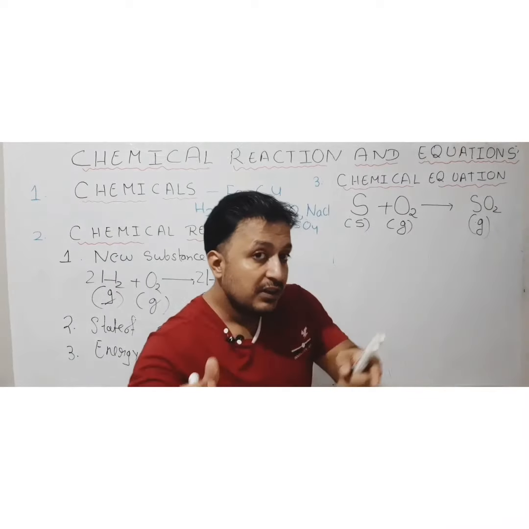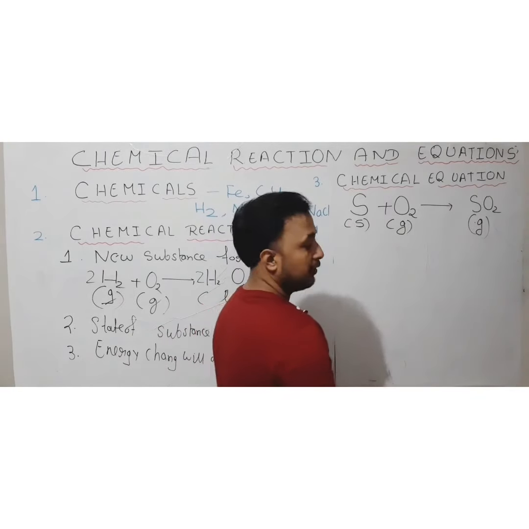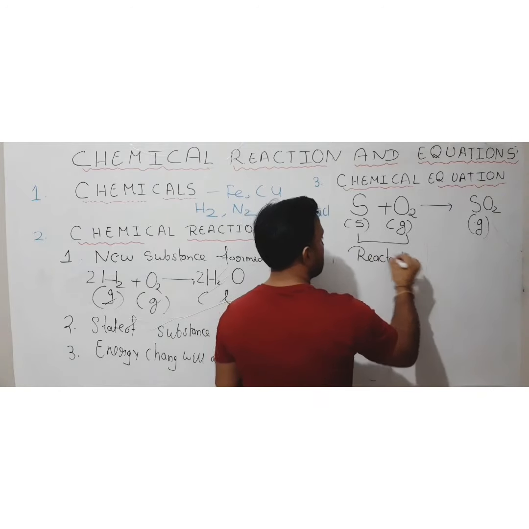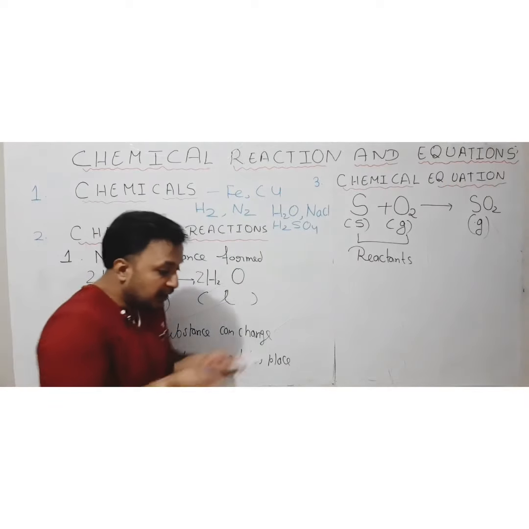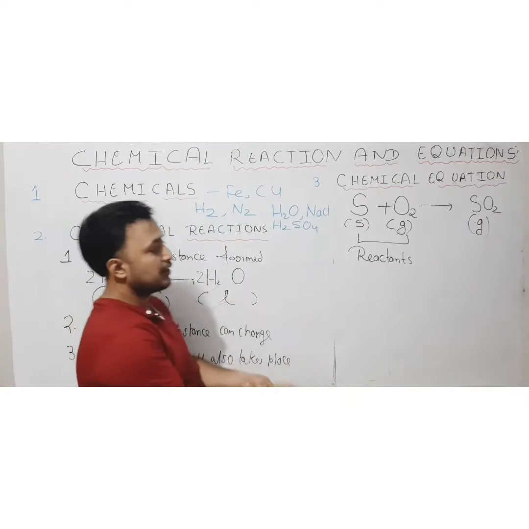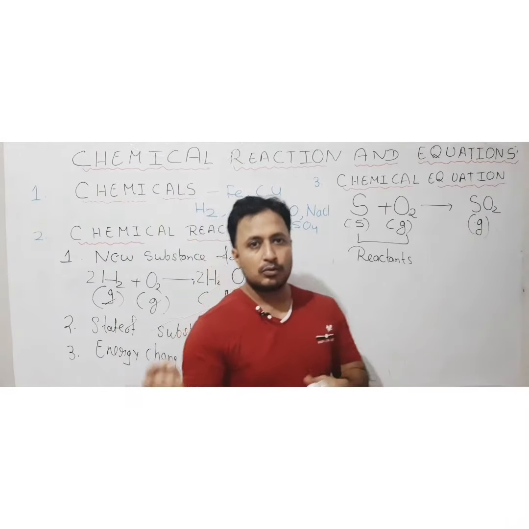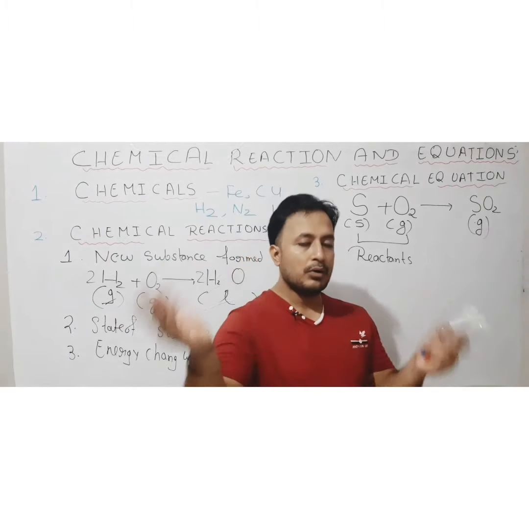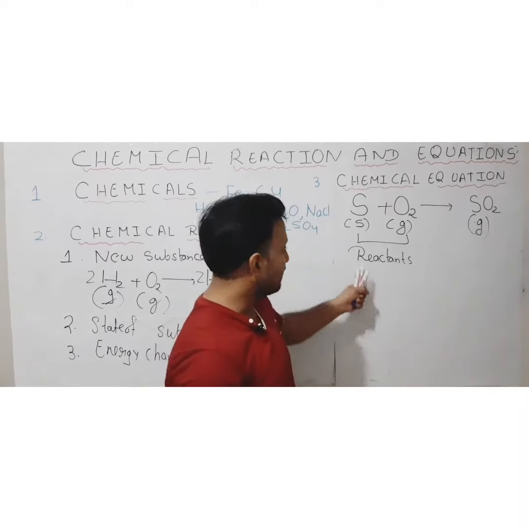So the ones which are going to start the process, like sulfur and oxygen here, are known as reactants. They are known as reactants. The ones which participate, or which start the chemical reaction. Not necessarily every time are two elements or two molecules or two compounds there. Maybe only one element or one compound can also start the process. But the one which is going to start is always known as reactant.